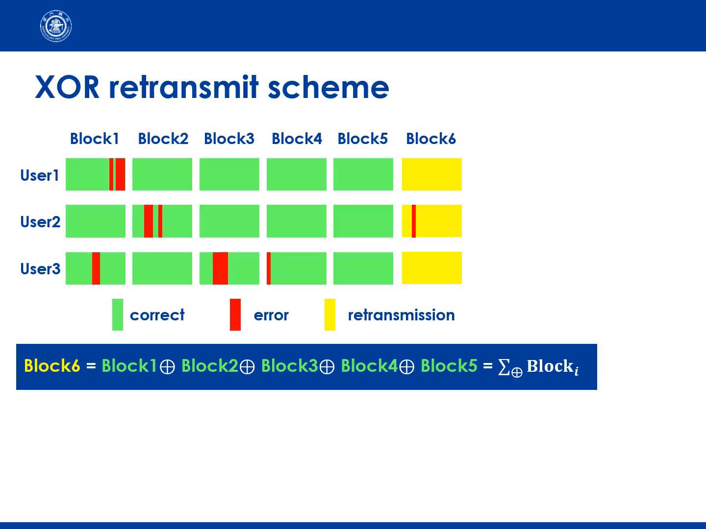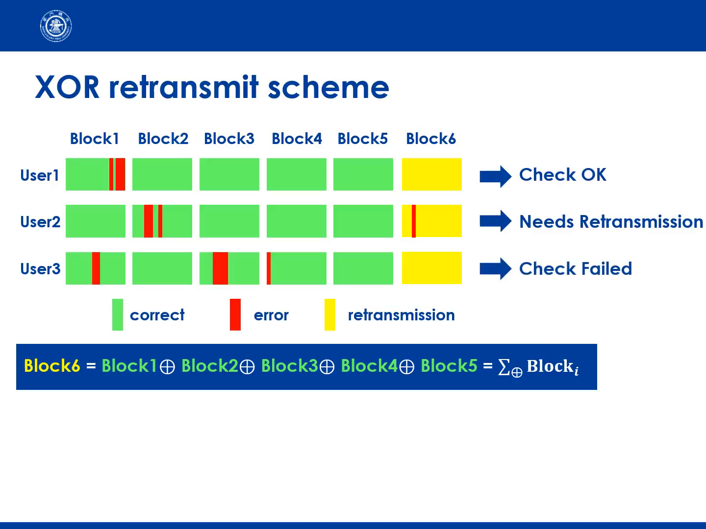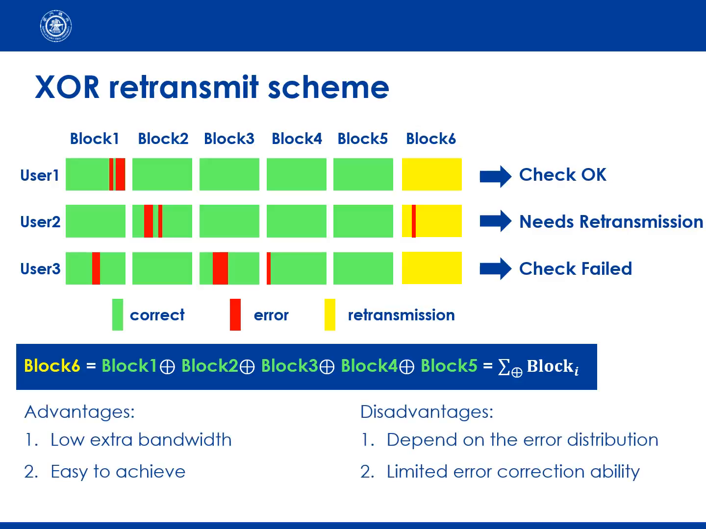If the errors are limited to one block and the user successfully receives block 6, like user 1, all the errors can be corrected. User 2 has some mistakes in block 6. He can continue to receive the retransmission block until success. But if errors are distributed in more than one block, the XOR schema is powerless. We can see the advantages of the XOR schema are low extra bandwidth requirement and ease of implementation. But when errors occur in multiple blocks, its correction ability is limited.